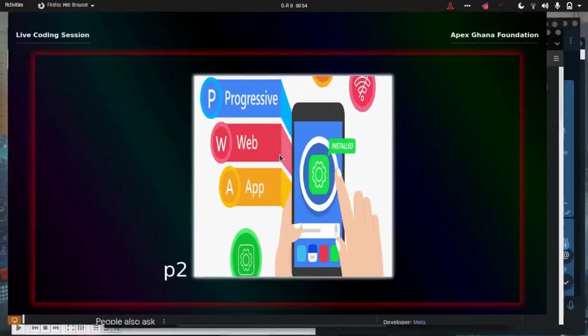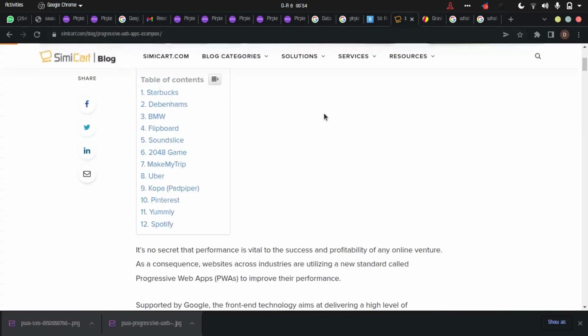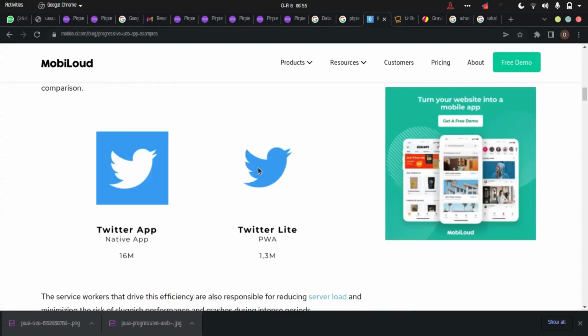So let me give you examples of apps that use progressive web apps. I have an article here. We have Starbucks, we have BMW, their app is a PWA. Uber has a PWA, a progressive web app. Pinterest, I know we all know Pinterest, progressive web app. Spotify uses a progressive web app. We also have Twitter. You see, this is the native Twitter application. It is 60 megabytes. Twitter Lite, which is a progressive web app, is 1.3 megabytes. So we see the difference.